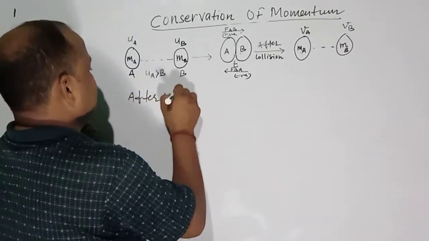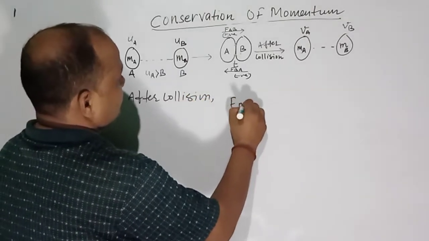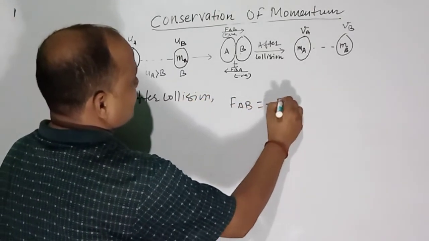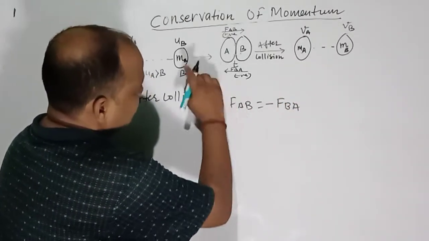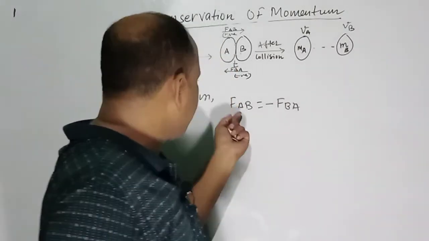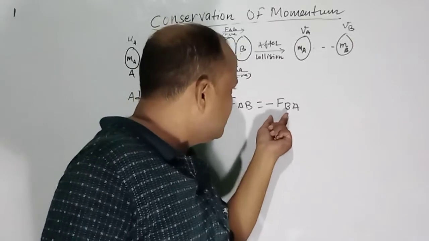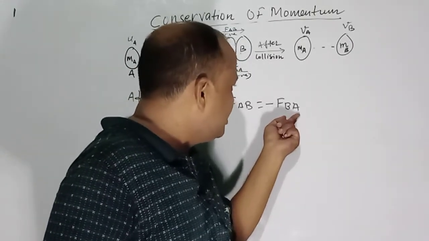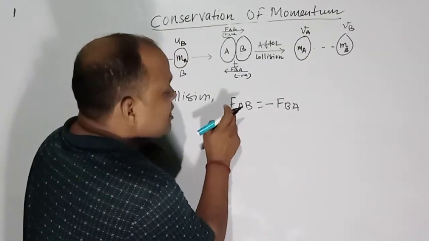So here, after collision, we can write FAB is equal to minus FBA. So FAB, that is the force of A applied on B, and FBA, the force applied on A by the body B, is negative and this one is positive.